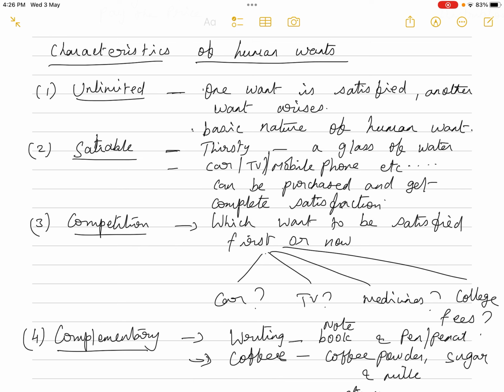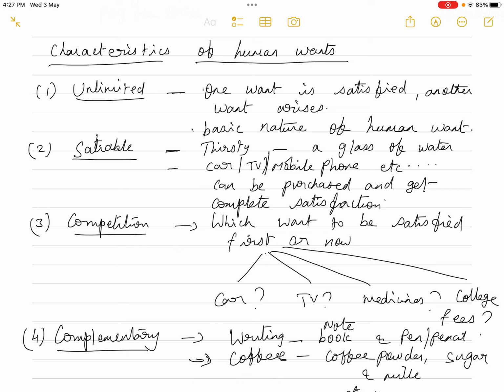Then the third one is competition, meaning wants compete. Since we have so many wants, the wants themselves compete within themselves. That means which want to be satisfied first, and which want to be satisfied later. Whether I will go for purchasing a car, or whether I will purchase a TV, or I have to purchase the medicines, or I have to pay the tuition fees for my college.